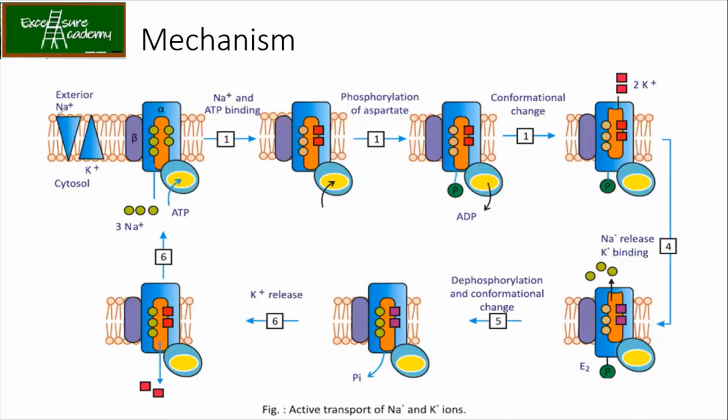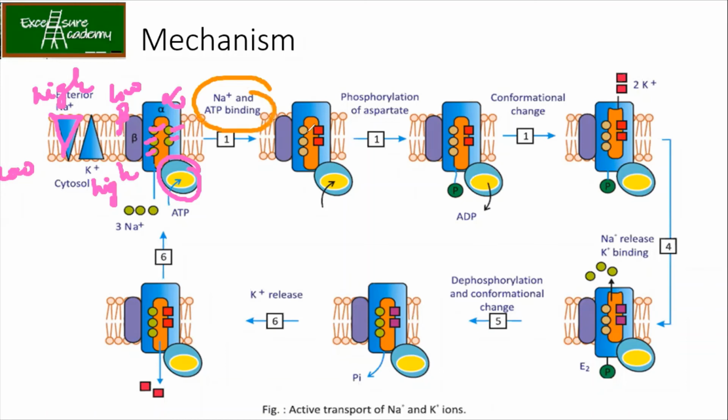So see over here that the exterior Na plus is high and K plus is high inside and low outside. Then we have got the alpha subunit and beta subunit of the enzyme along with the ATP binding domain. There you can see that there are 3 binding sites for Na plus and 2 binding sites for K plus. Now first step is that your Na plus and ATP bind. So here and here your Na plus has bound and ATP is bound over here.